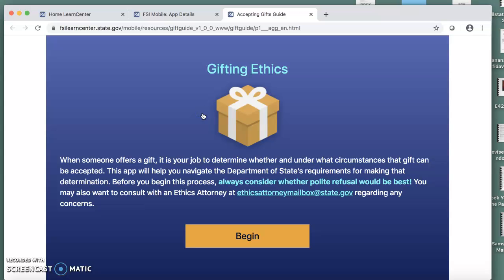Notice the email address at the very start of the app to consult with an ethics attorney. Department ethics attorneys are here to support your decision making, so please contact them if you need. Of course, management officers serve as the primary contact at post for questions about whether and how we may accept a gift. To use the app, just click Begin.